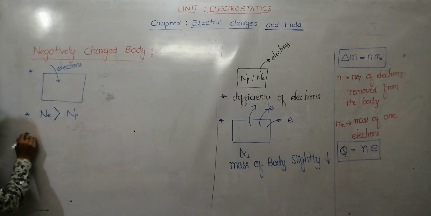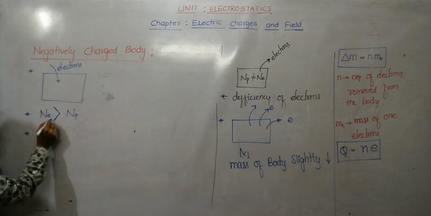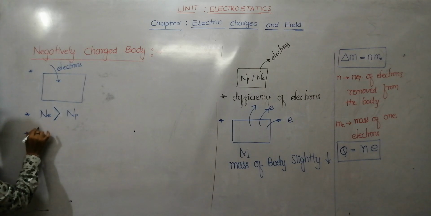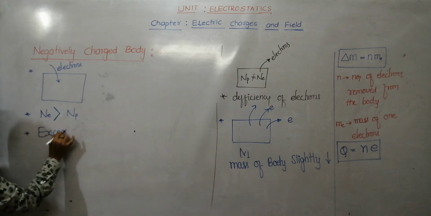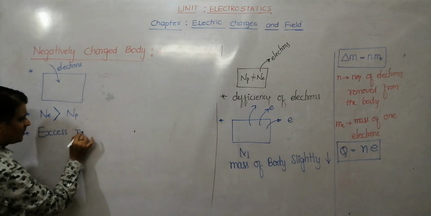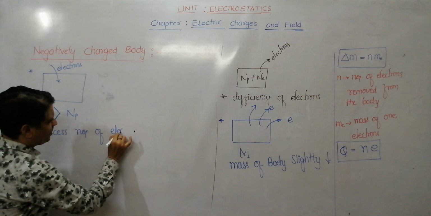When the number of electrons becomes more, then we can say this body has an excess number of electrons.